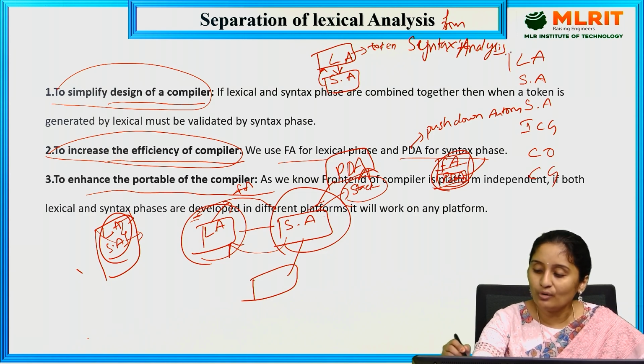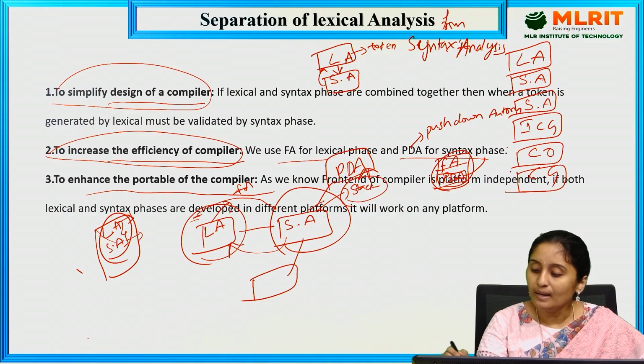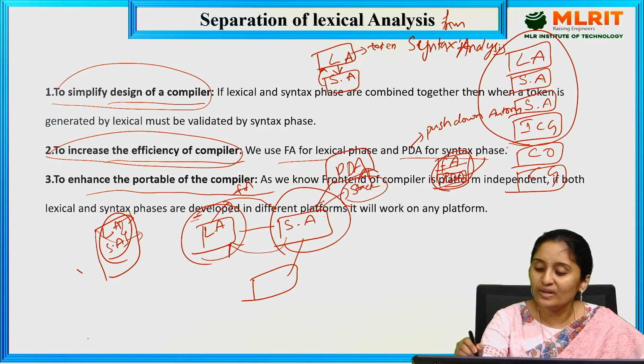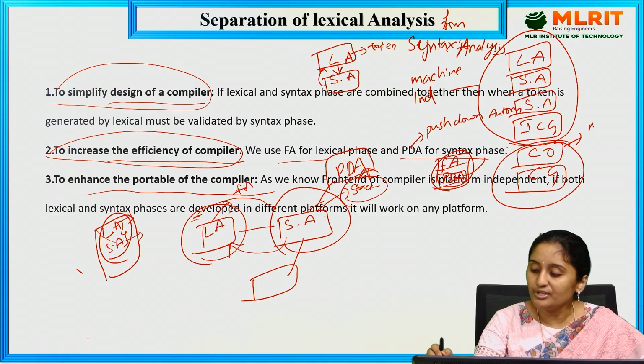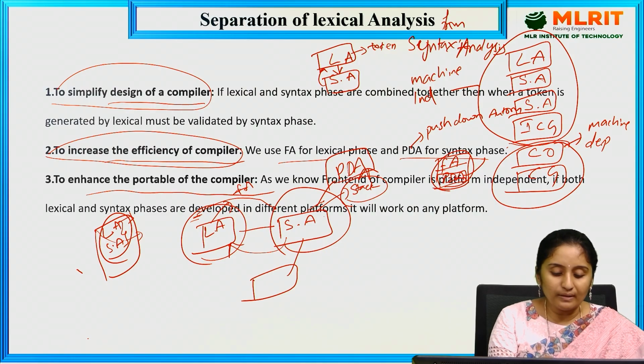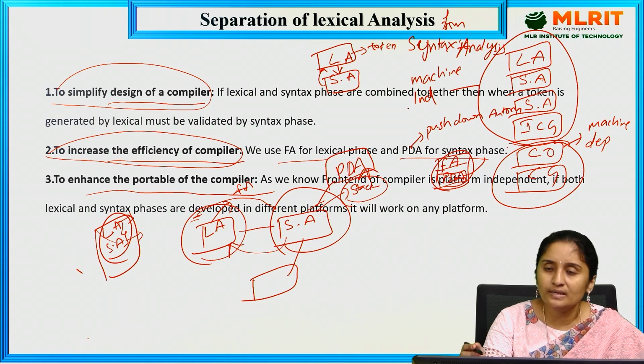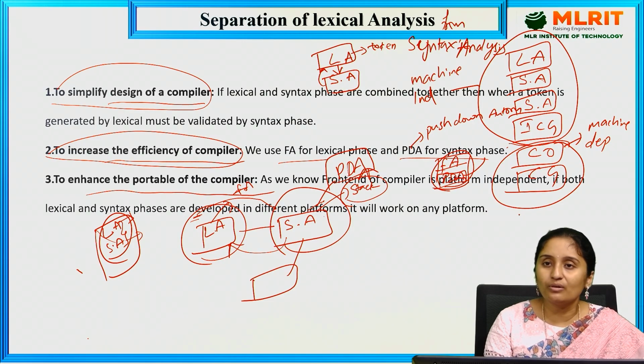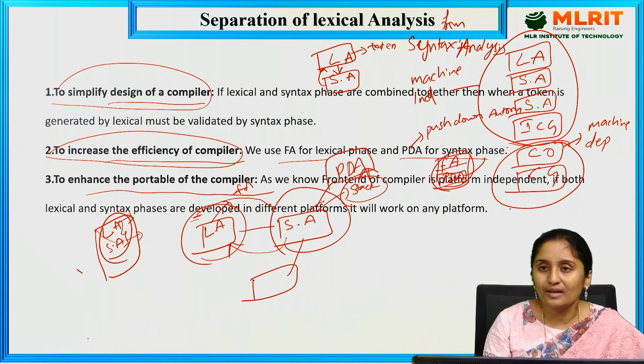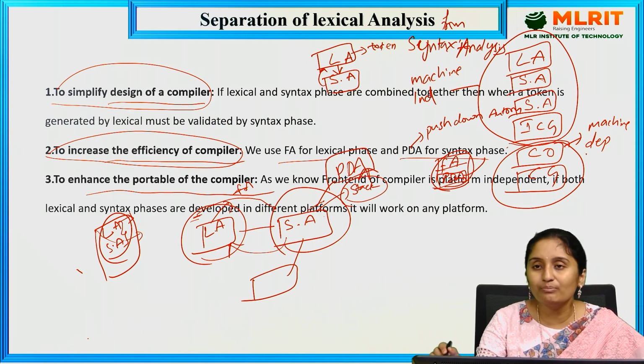The first four phases are machine independent, and the last two phases are machine dependent. So here is the portability of the compiler. These four phases will work on any operating system, and these two phases will work only on a fixed operating system. Nothing but, again, this is machine dependent.